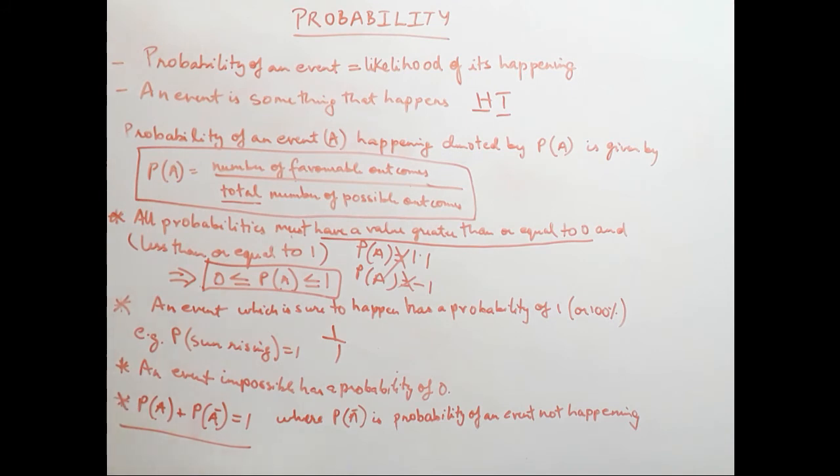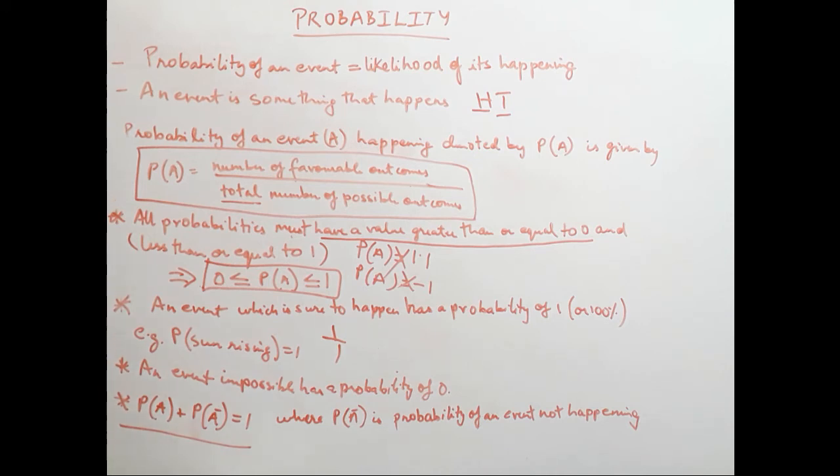So always remember, if it comes in a fill in the blank, an event which is sure to happen, that probability is always equal to 1. An event that cannot happen or is impossible to happen, that particular probability is always equal to 0.